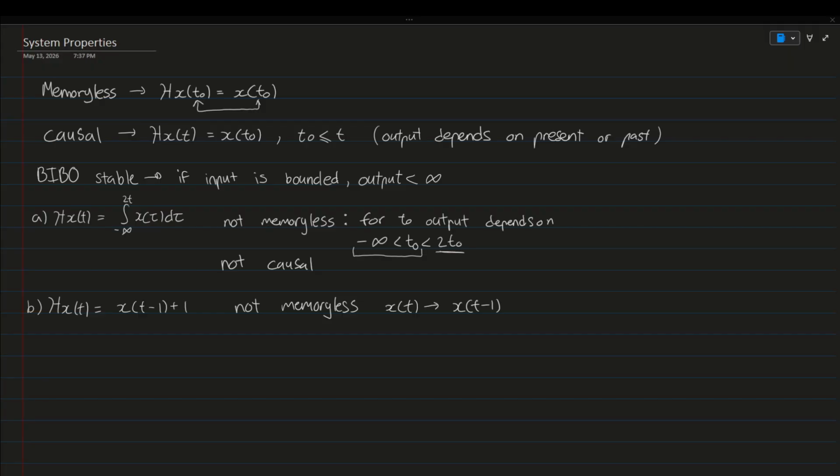And for causal, it is causal. Why? Because for any given input t0, so x of t0, we get a value from the past, so x of t0 minus 1, plus 1. This plus 1 does not matter, okay? We only need to look at how our function x of t was transformed. And because it was transformed in such a way that we only care about a past value of the function, the system is causal.